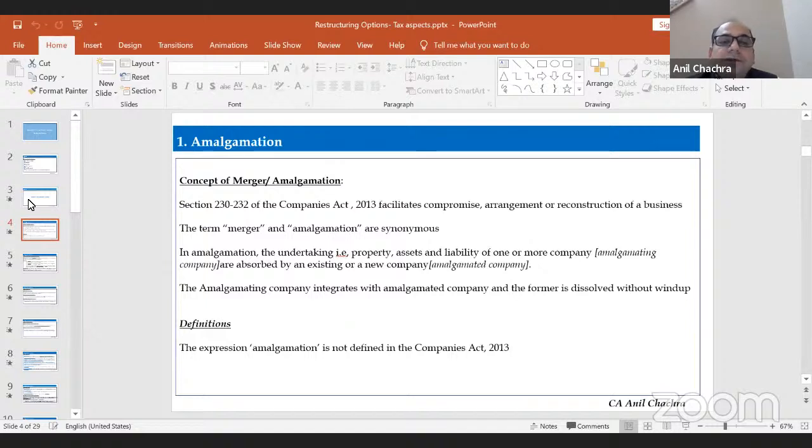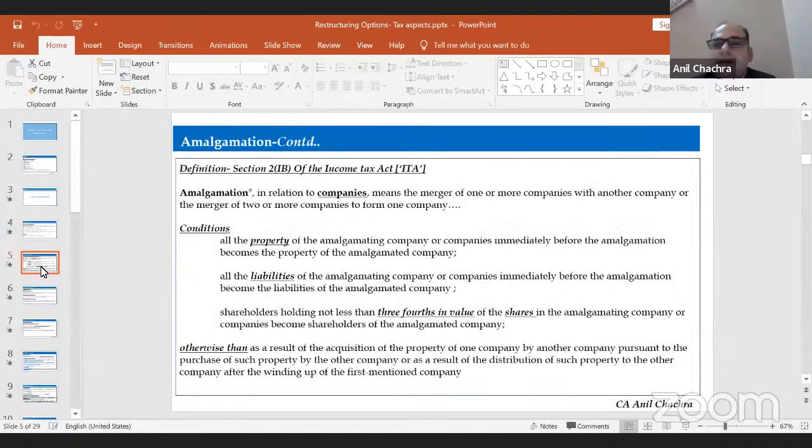However, the Income Tax Act has defined amalgamation, because the Income Tax Act plays a very pivotal role as and when you do business restructuring. From the taxation point of view, you have to take this decision as far as the strategic part is concerned. Unless you comply with the taxation laws, you have to pay the taxes. That's why the Income Tax Act plays a very pivotal role in business restructuring.